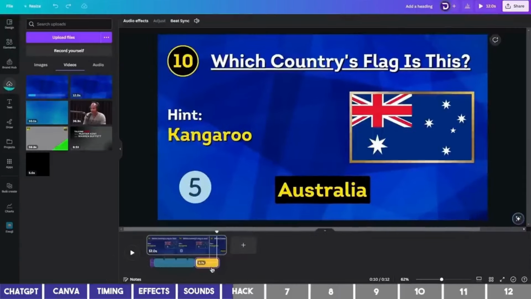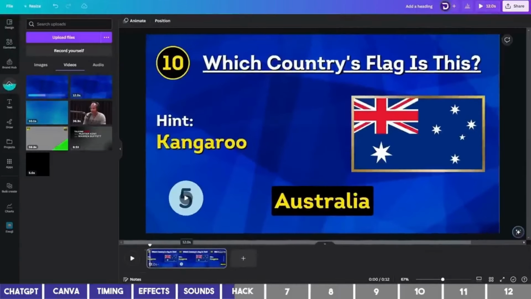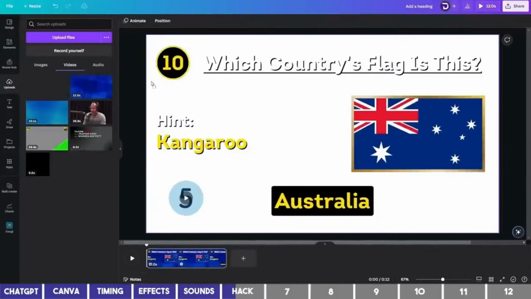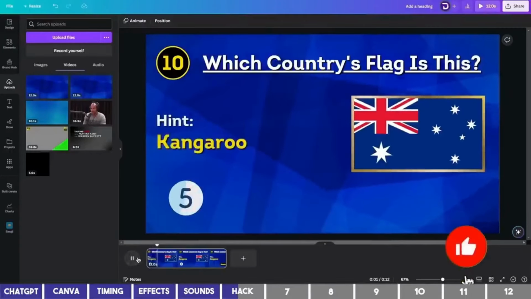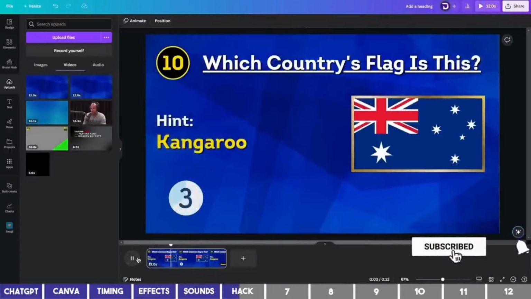I'll click on these 3 audios and delete them one after the other. Then drag the uploaded clip to replace the background video. This way, the audios will be present when we want to create the pages in bulk.